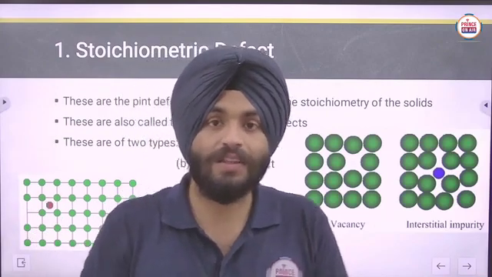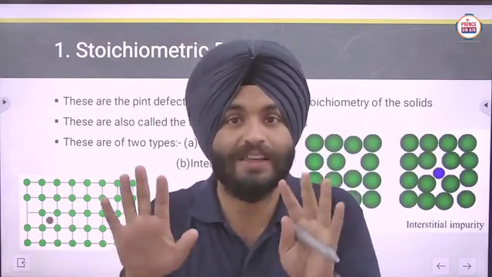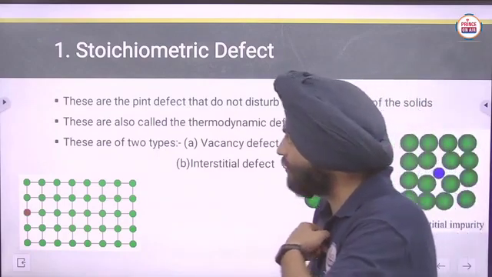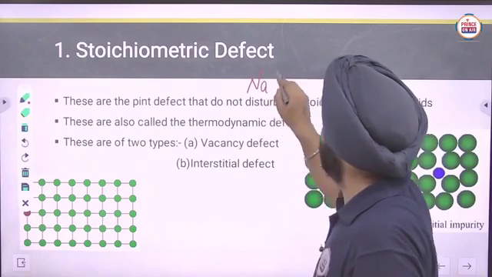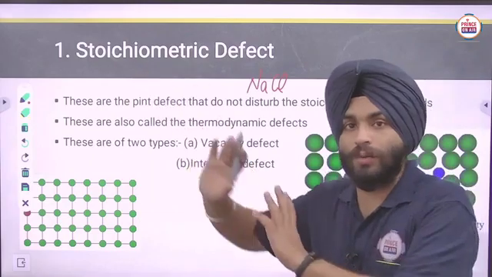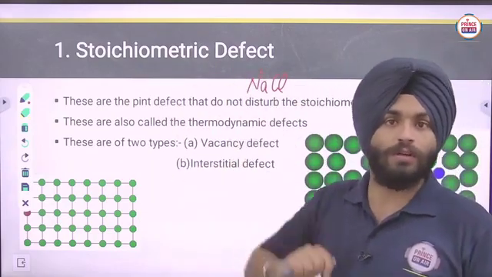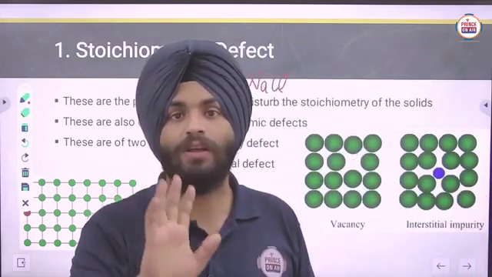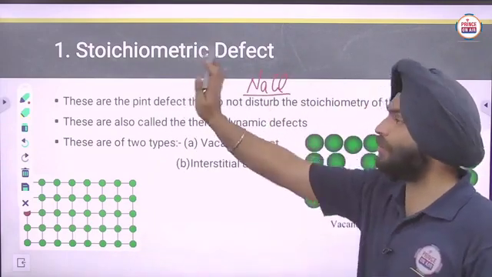It means the ratio of the components present in a crystal or lattice should be the same. Clear? We can take one more example, as I have given you now. In NaCl, if one Na positive ion is removed, similarly one chloride ion should be removed. In that way the total ratio of both ions will be the same. So in that case the stoichiometry will not be disturbed.